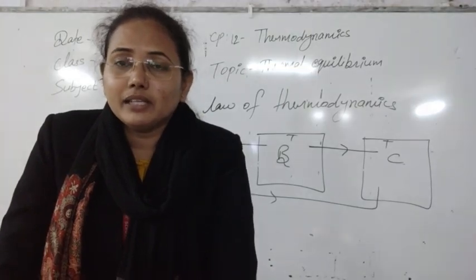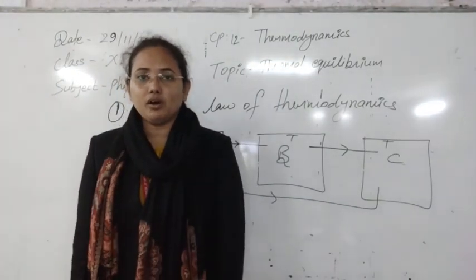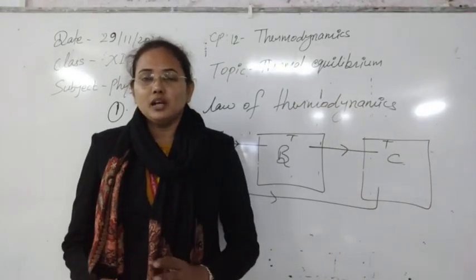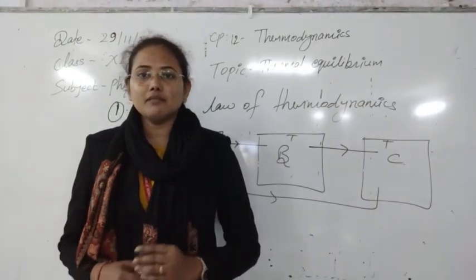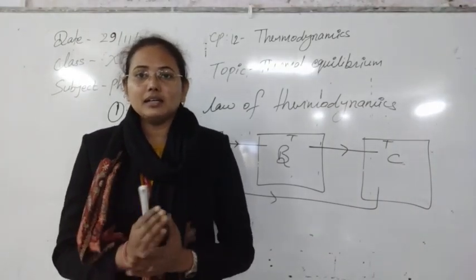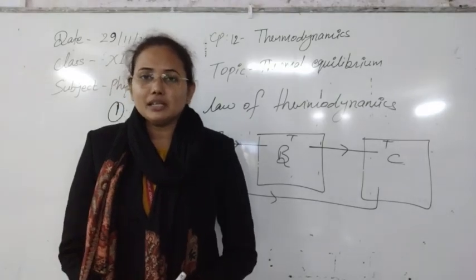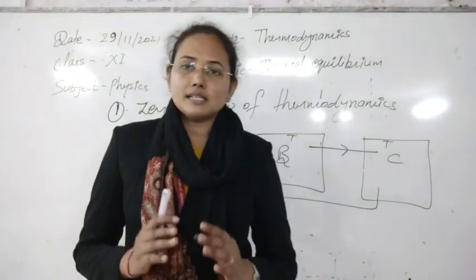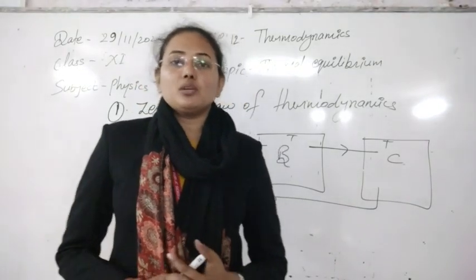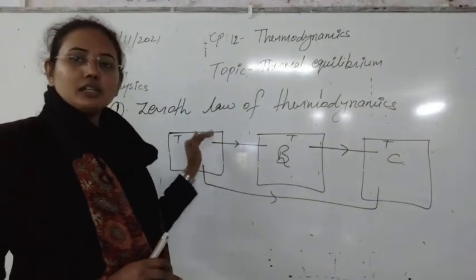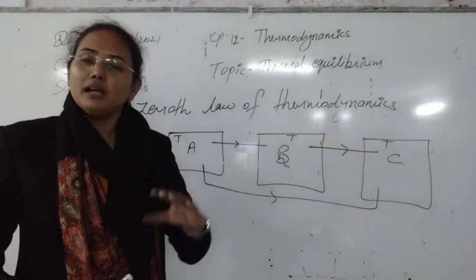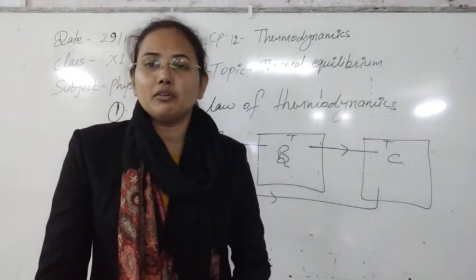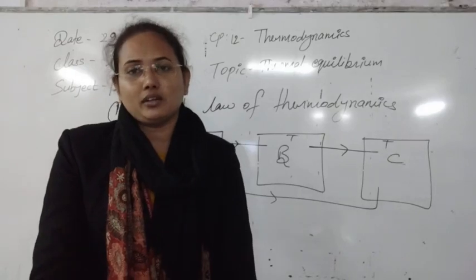How can we understand whether two systems are in thermal equilibrium or not? That is given by the quantity called temperature. So the zeroth law of thermodynamics is giving us the information, and you can say the definition, of temperature. Temperature is that physical quantity that defines whether systems are in thermal equilibrium or not. If two systems have the same temperature, they will always be in thermal equilibrium. If their temperatures are different, they will never be in thermal equilibrium, whatever the other quantities are.